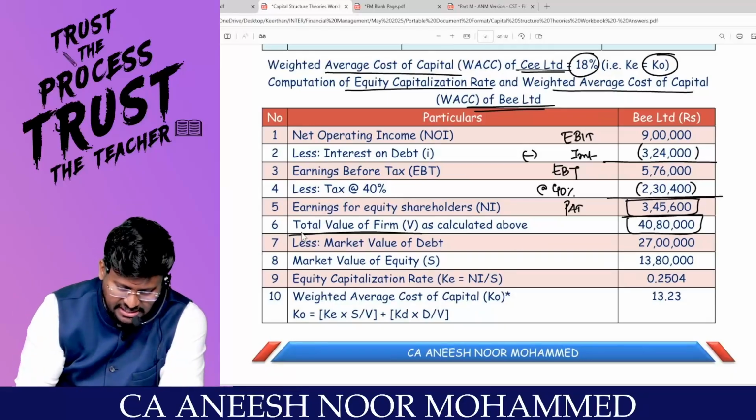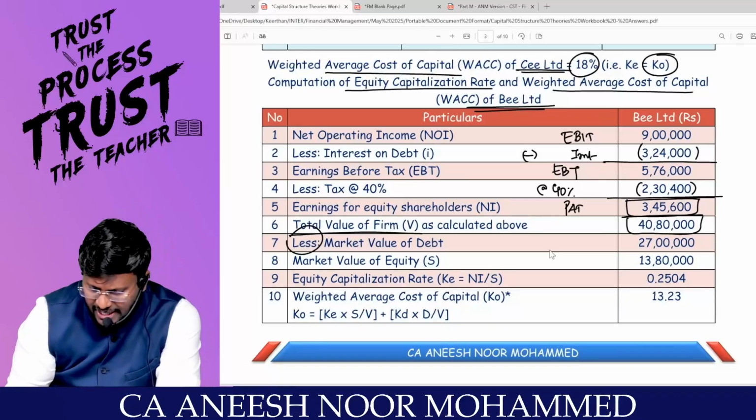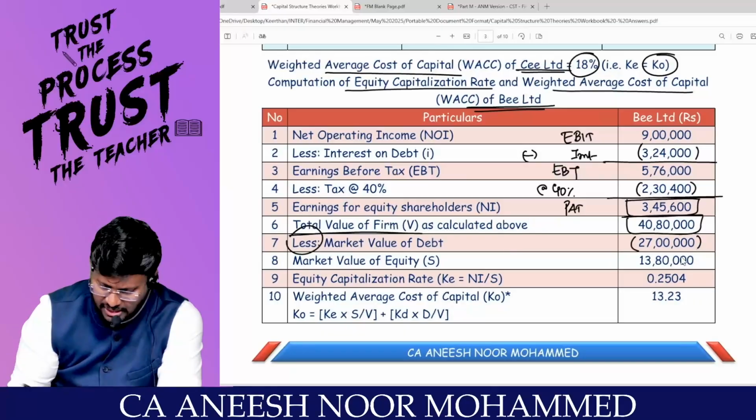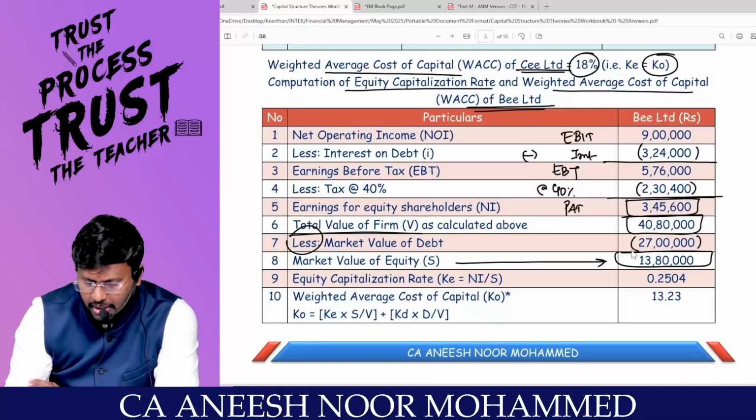Sir, inside this 40 lakh 80,000, debt value will be there and also equity value will be there. Can you reduce the market value of debt? Yes, sir. How much? 27 lakh. That means, my dear lovable students, the market value of equity will be 13 lakh 80,000.